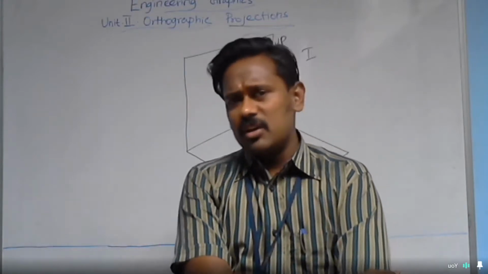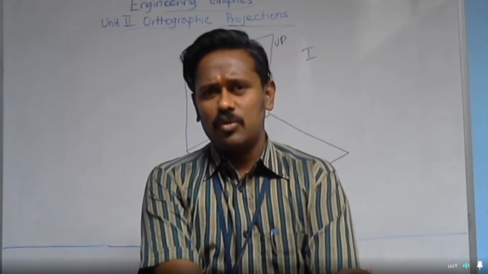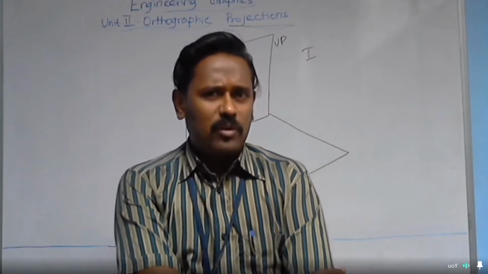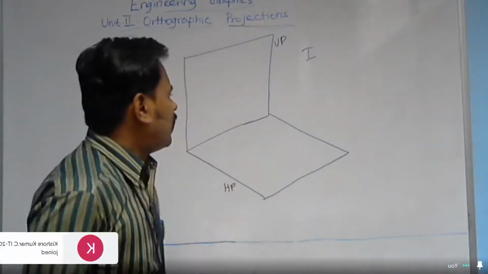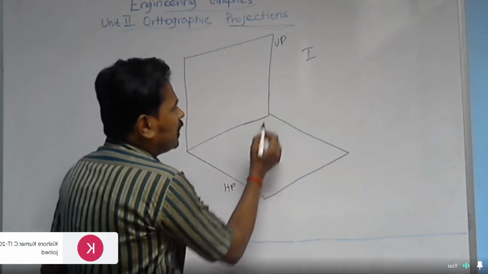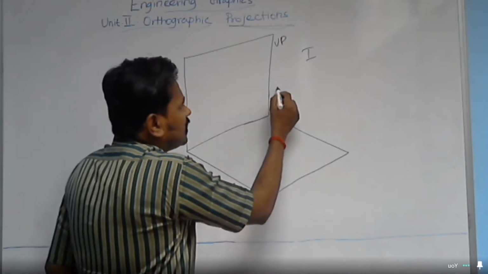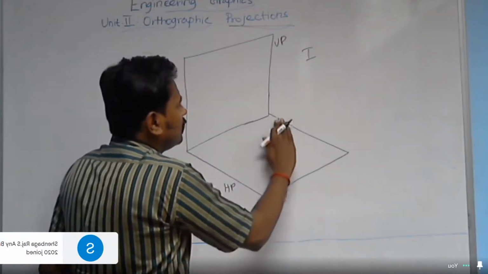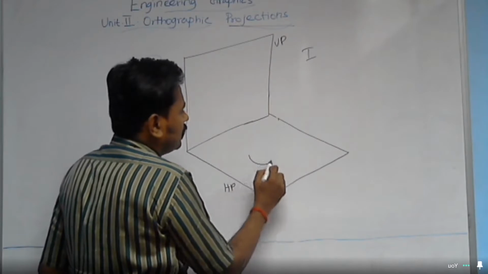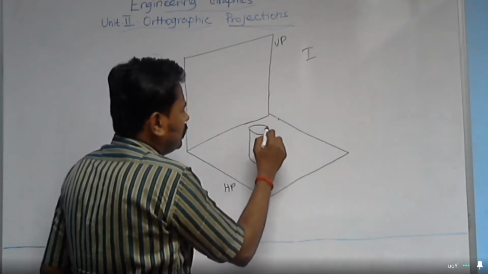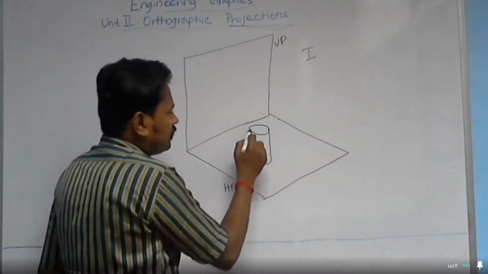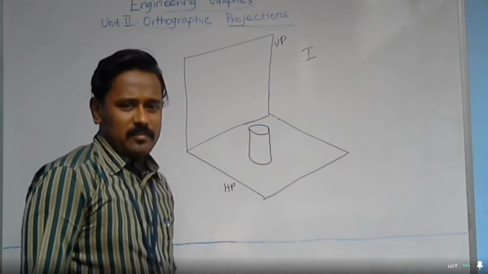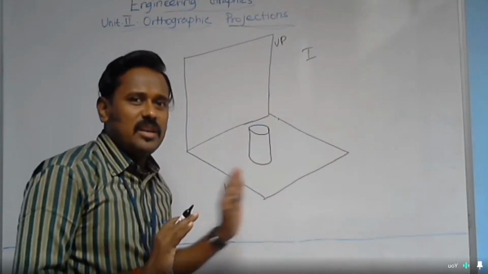Side views are also available, left side view and right side view. Presently we are going to concentrate only on the front view and top view of the object. So what are the objects? For example, here I am going to place a cylinder. I just place a cylinder on the horizontal plane. The cylinder is simply sitting on the horizontal plane.